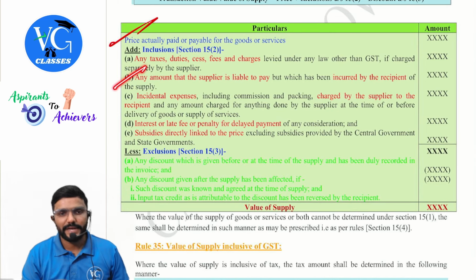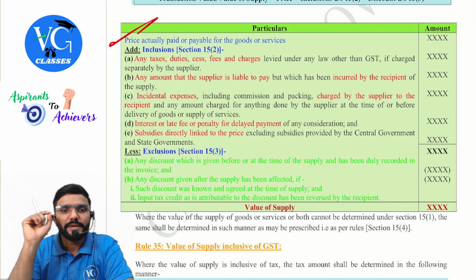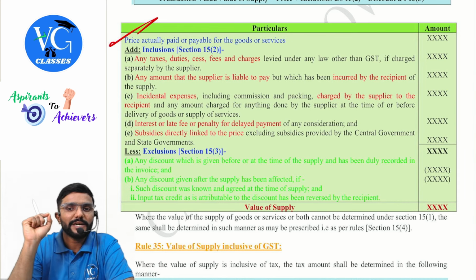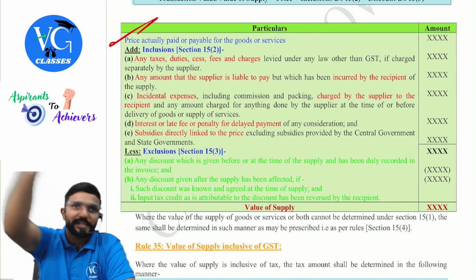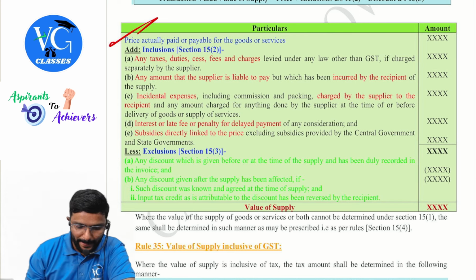Okay. Second one, clause B. Any amount that the supplier is liable to pay, but which has been incurred by the recipient of the supply. Supplier was liable to pay something. I asked the recipient, you pay it.